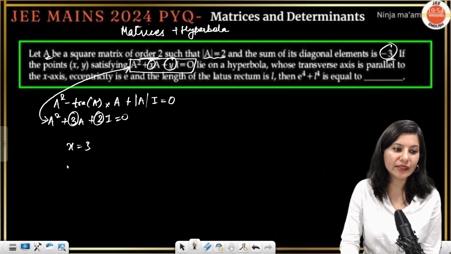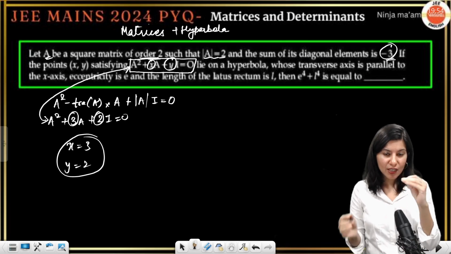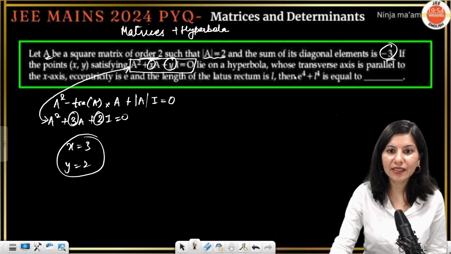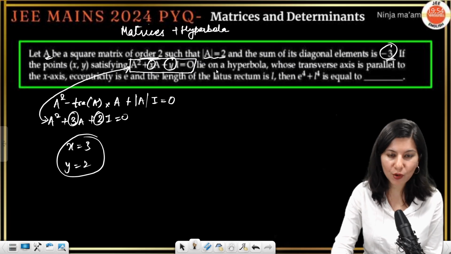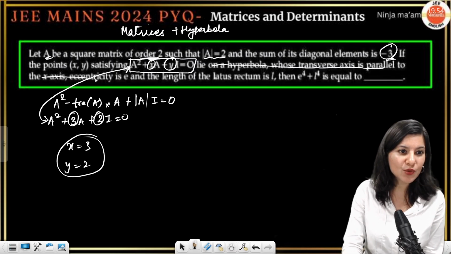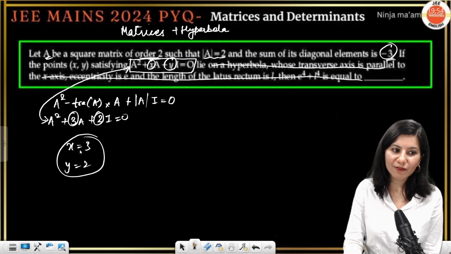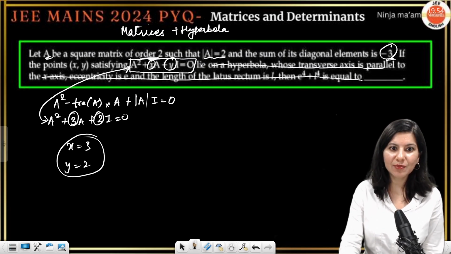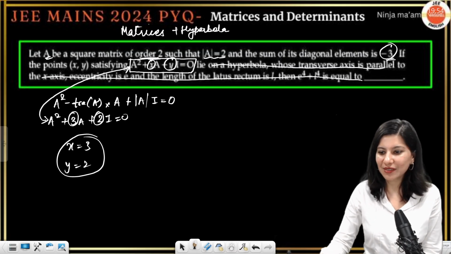y and 2 are equal, right? Now the next half is all about hyperbola. This is actually a bonus question from JEE Main April attempt 2024, so you can just ignore the hyperbola part of it. There was some error in this question. For now, you can just clear your concept that x is 3, y is 2, that's it. Okay, so this is also done.